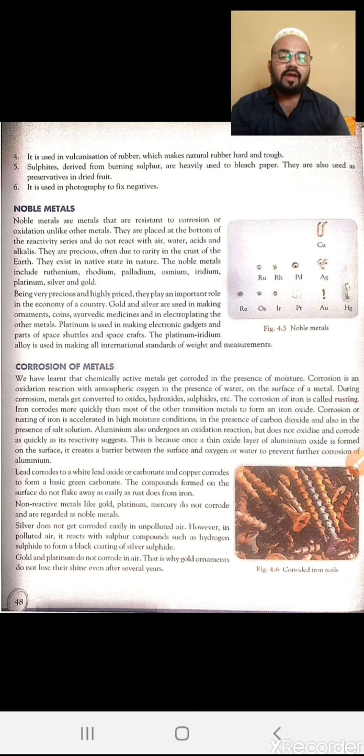You know that rusting of iron is also called corrosion, and rusting of iron is highly accelerated when the amount of water vapors in the atmosphere and the amount of carbon dioxide, along with some salt solution, are more. If these components in the atmosphere are more, the corrosion process will be more.